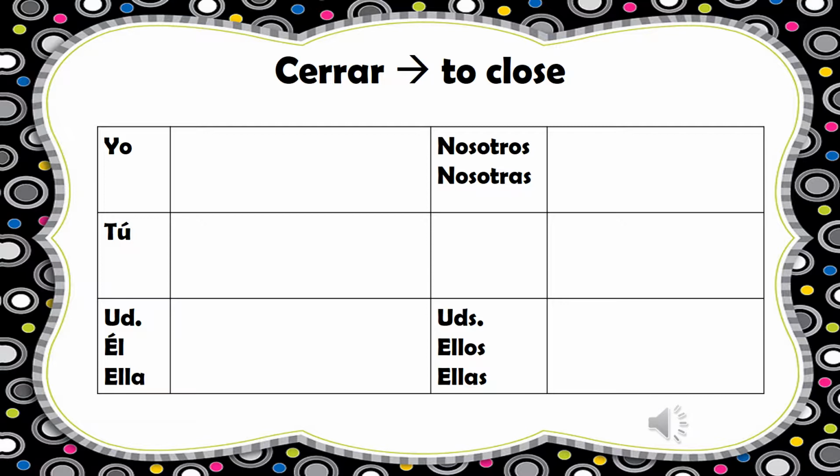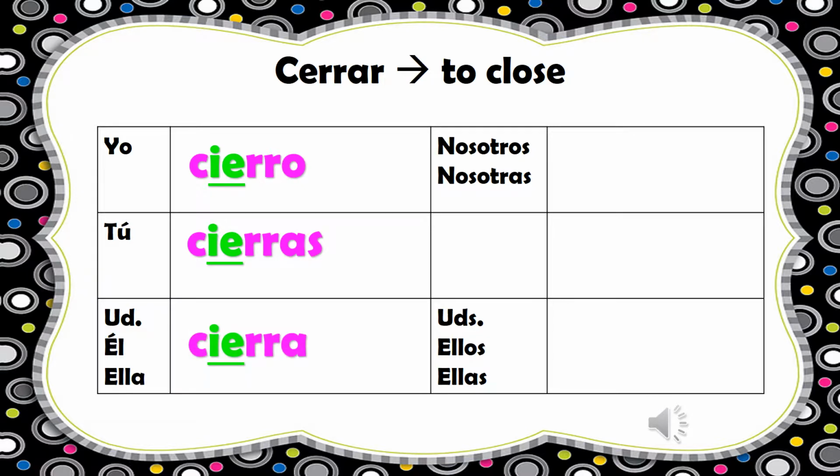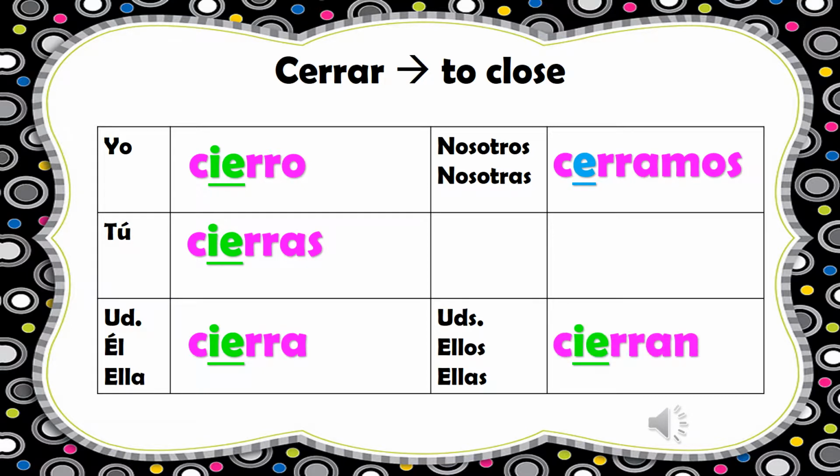Cerrar, to close, is an E to IE stem changer in the present tense. And our forms would be yo cierro, tú cierras, usted, él, ella cierra, nosotros cerramos, ustedes, ellos, ellas cierran. And with this verb, just like poder, our nosotros form does not make the E to IE stem change.